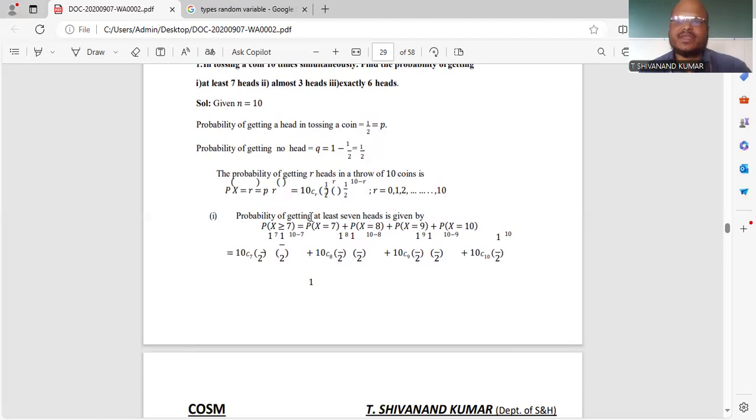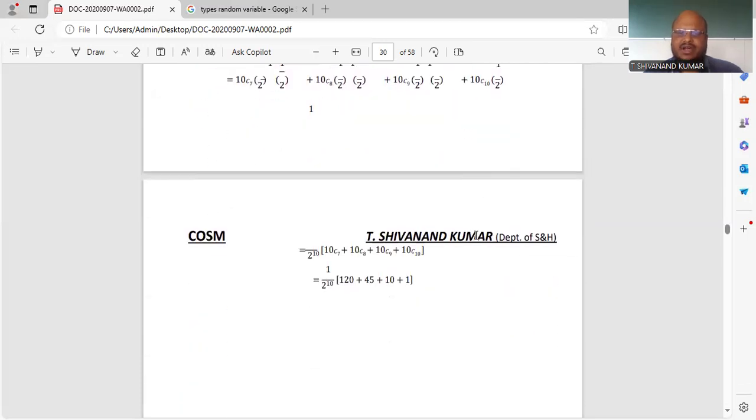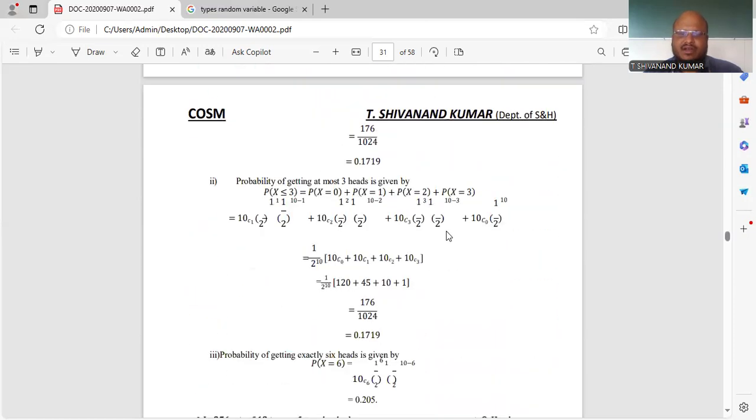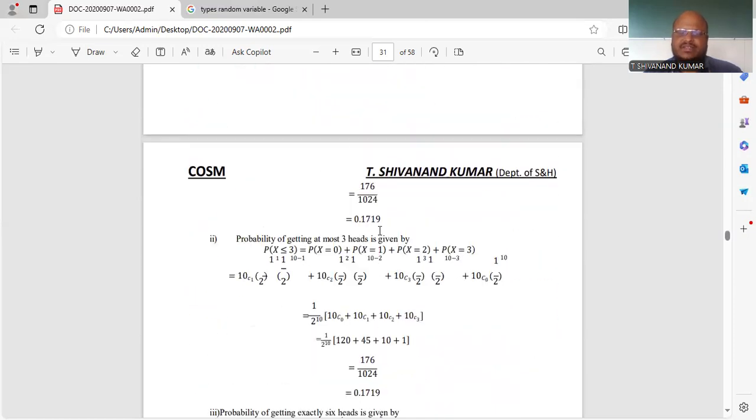According to r, it will vary: if p of x is equal to 7, r is equal to 7; if p of x is equal to 8, r is equal to 8; and so on up to r equal to 10. If you simplify all these, you will get the total answer 0.1719, that is 176 by 1024.